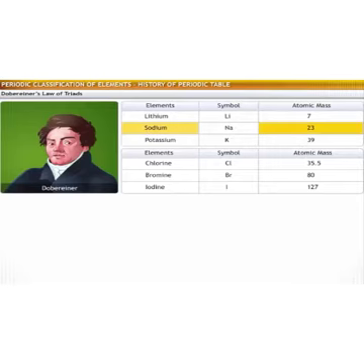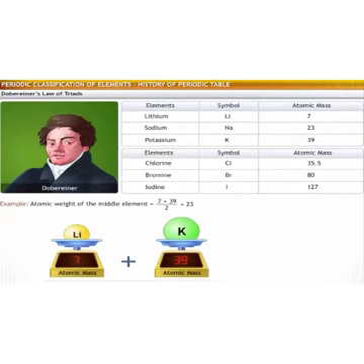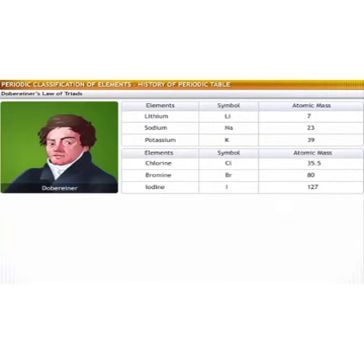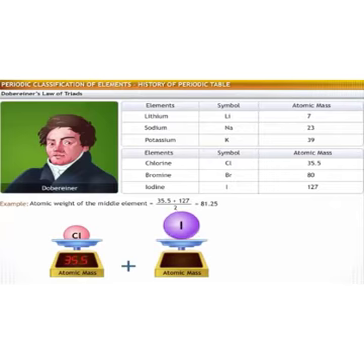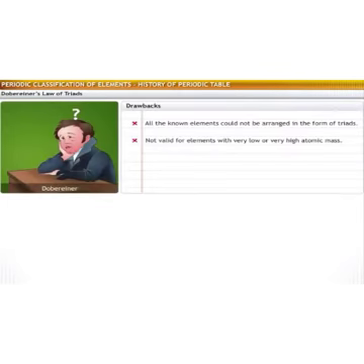To illustrate this law, consider the triad of lithium, sodium and potassium. The atomic mass of lithium is 7, atomic mass of sodium is 23 and atomic mass of potassium is 39. The arithmetic mean of 7 and 39 is 23. This is equal to the atomic mass of sodium. Similarly, in the triad of chlorine, bromine and iodine, the arithmetic mean of the atomic masses of chlorine and iodine is approximately equal to the atomic mass of bromine.